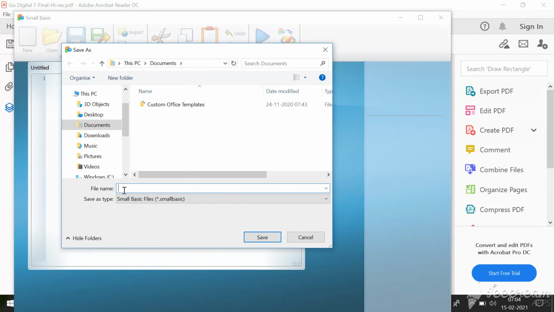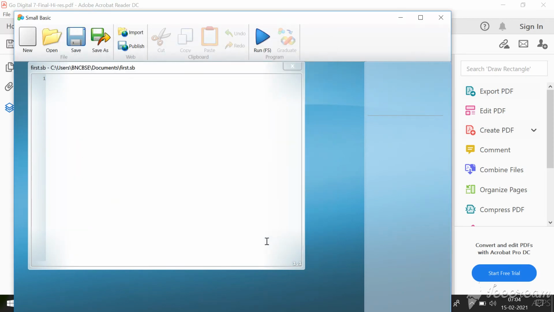For example, let me type here first. I'm going to click Save. Can you see here first.sb? So this is how your file will be saved in the documents. Now let's see how to execute a small basic program. After writing your program in this, you should execute it by clicking this Run.